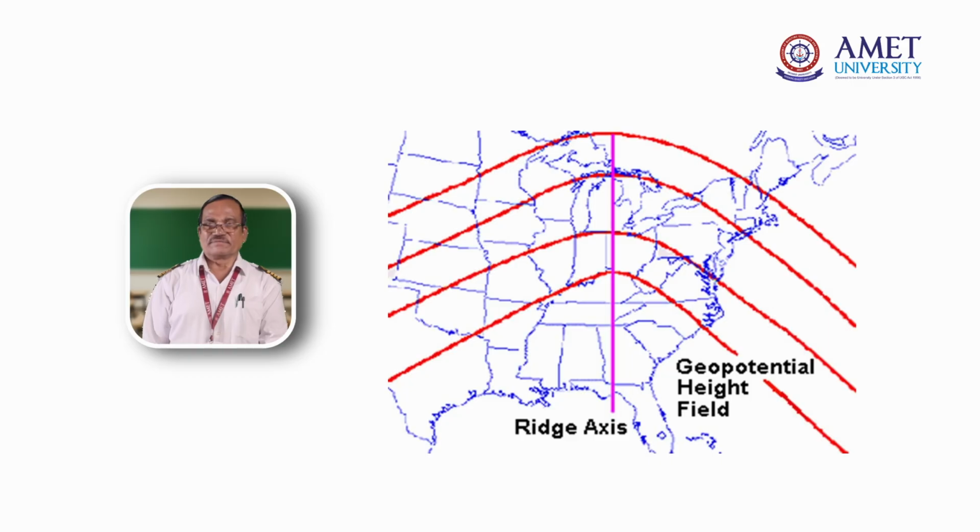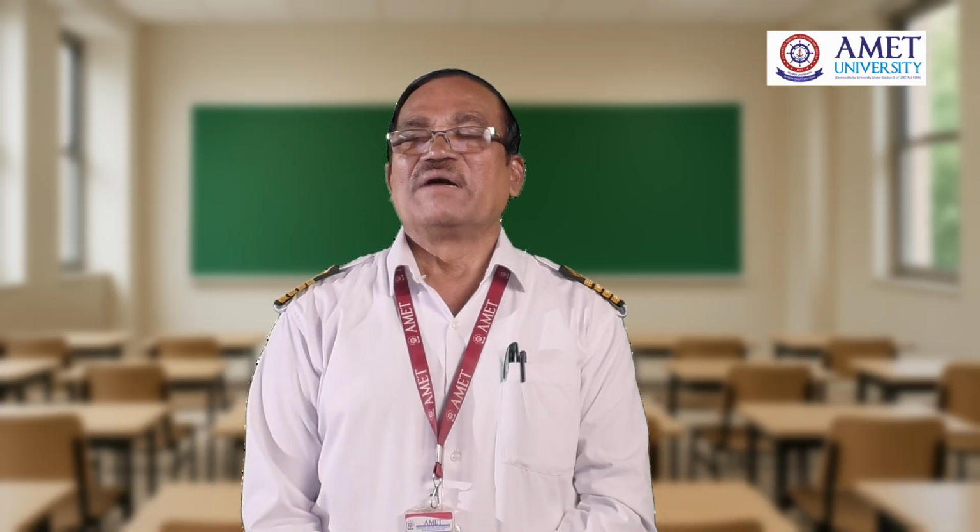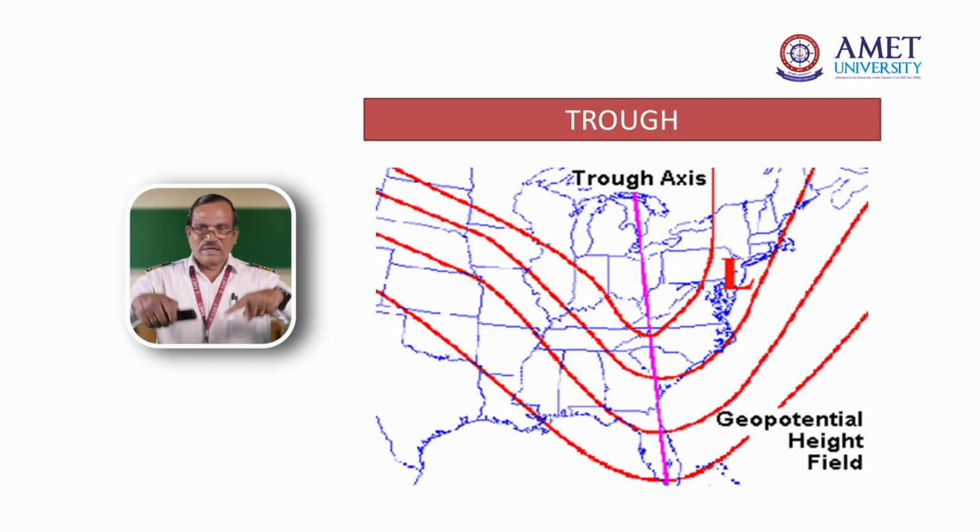The low pressure one is called trough. Trough means low pressure, the outside lines going down. A ridge always moves upwards like a mountain. Trough goes down like an L shape. That is called trough.